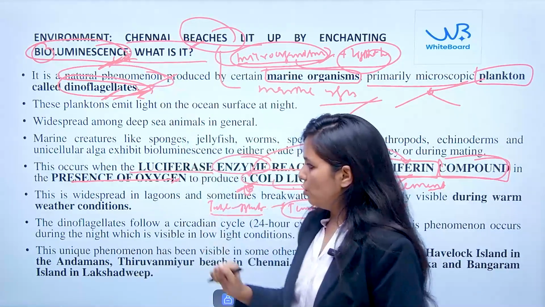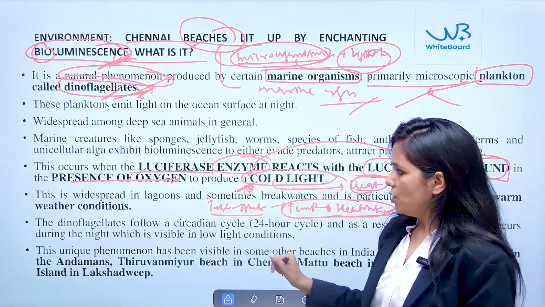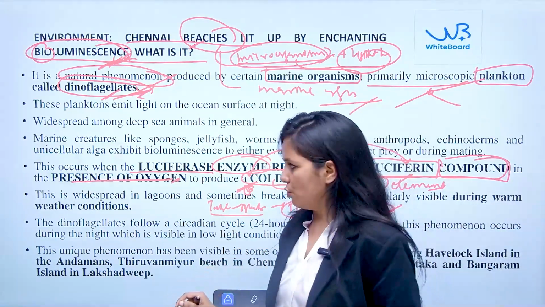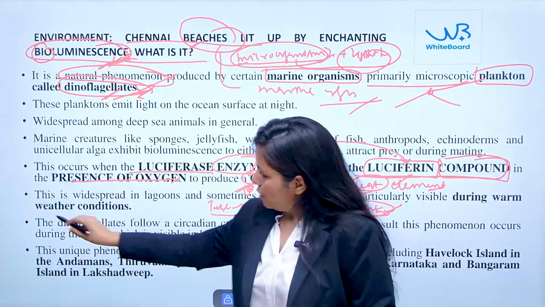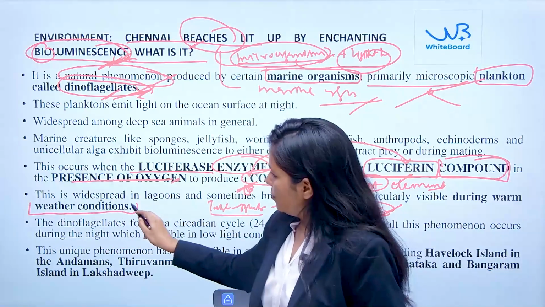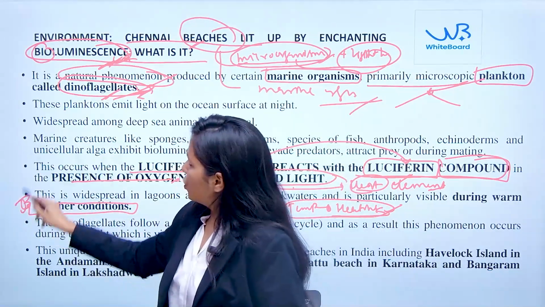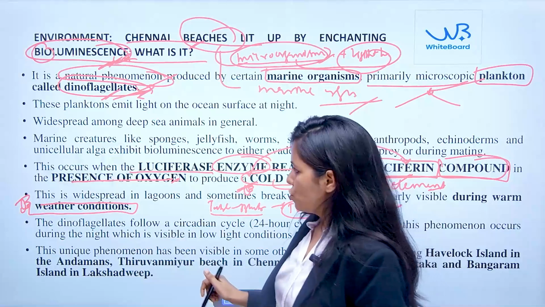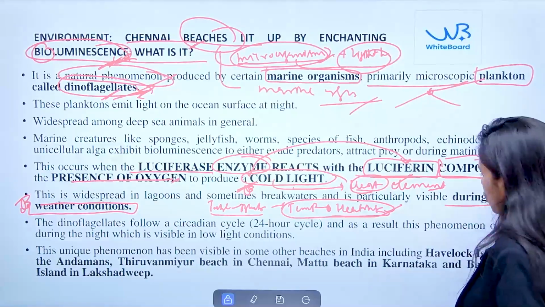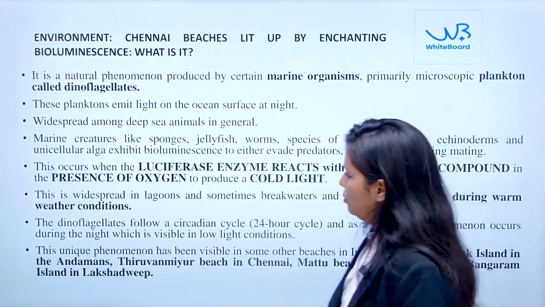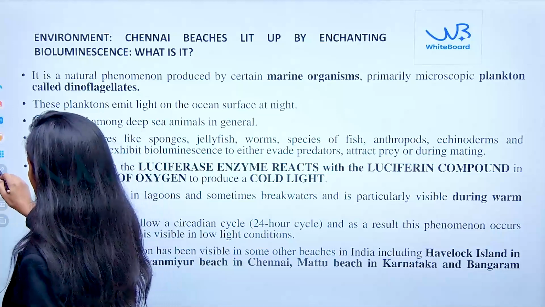Here, one more thing we have to understand from the perspective of the exam is what the favorable conditions are for this bioluminescence phenomenon. During warm conditions, bioluminescence can be observed very easily.